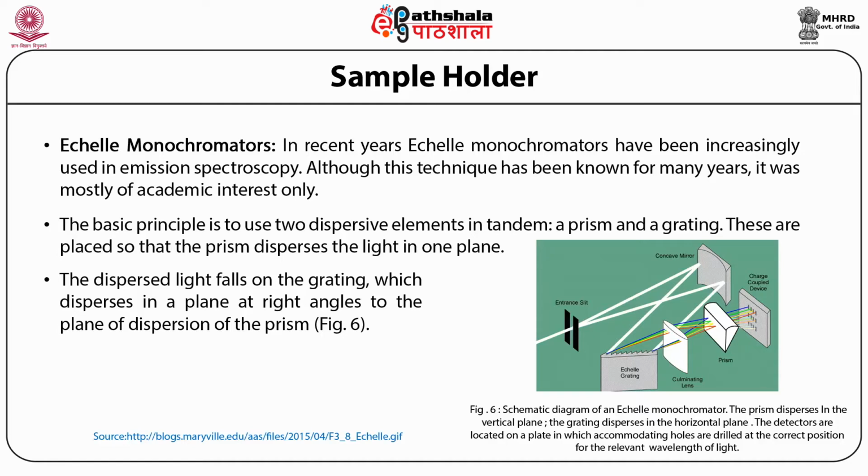The net result is that the final dispersion into the two wavelengths takes place over a two-dimensional plane rather than along a single linear array as practiced in the Rowland circle optics, discussed here in the figure shown.